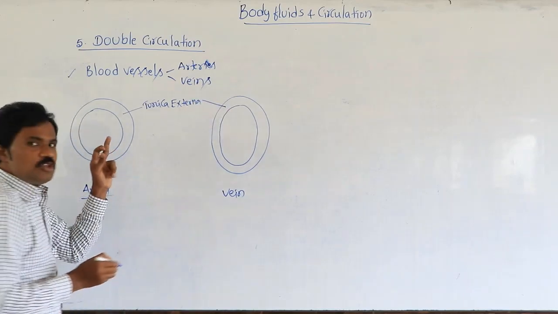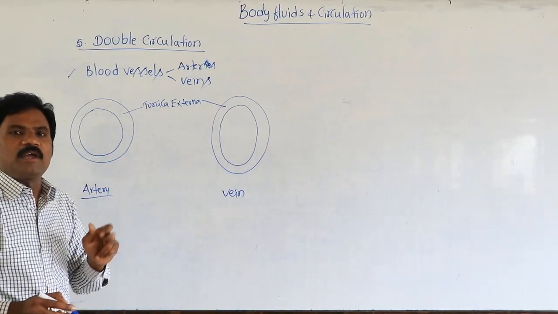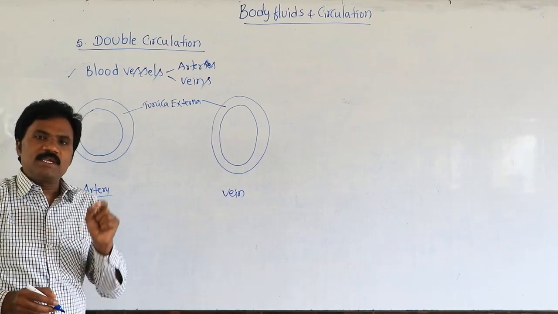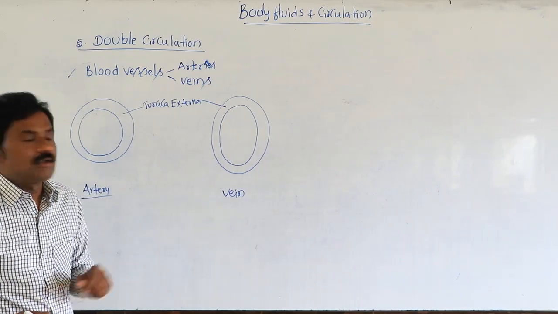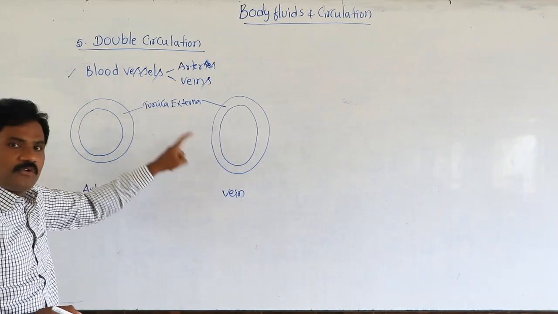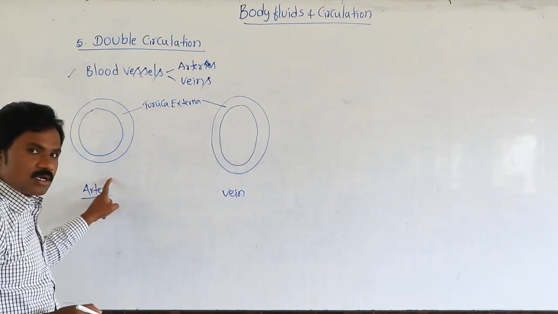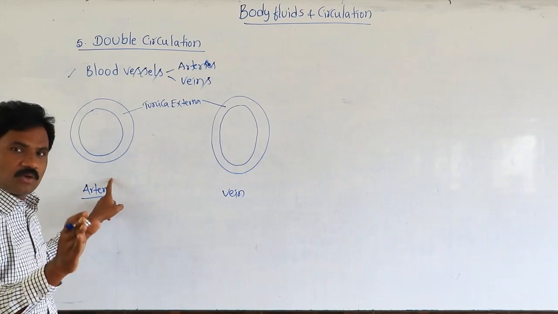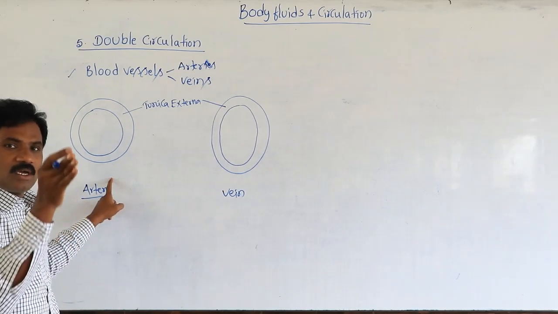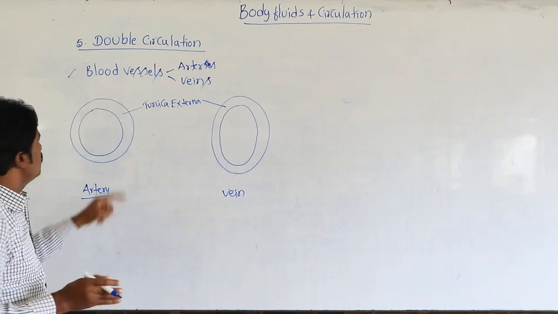The tunica externa is made up of fibrous connective tissue along with collagen fibers. So the tunica externa of both vein and artery is made up of fibrous connective tissue along with collagen fibers.